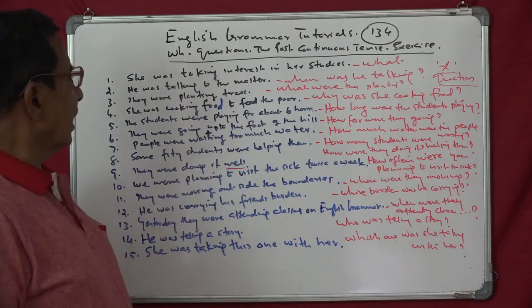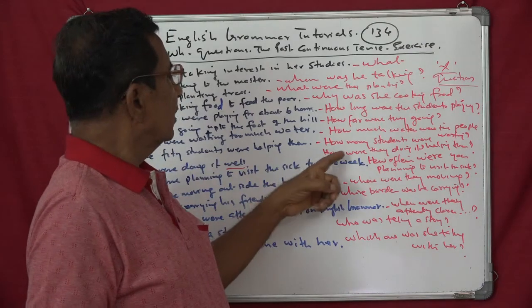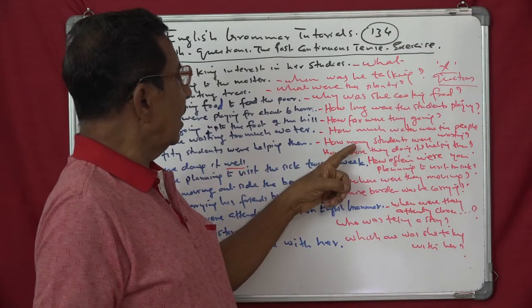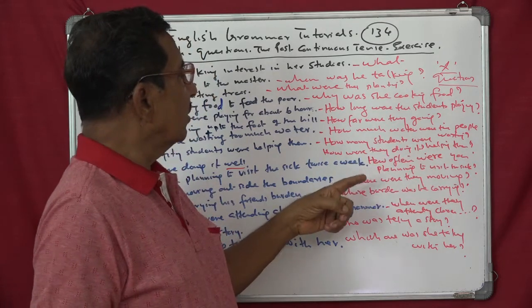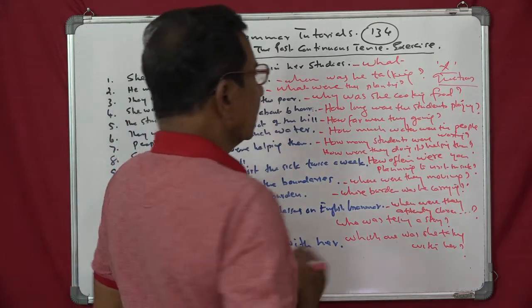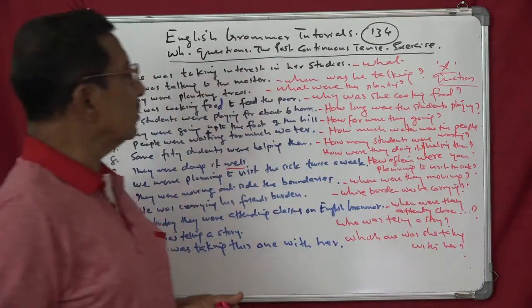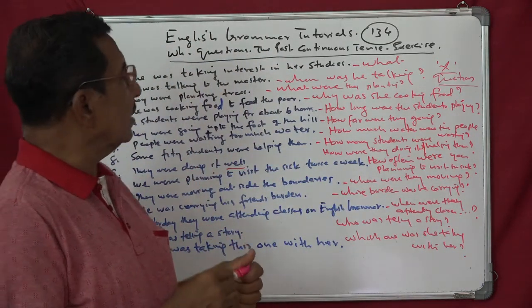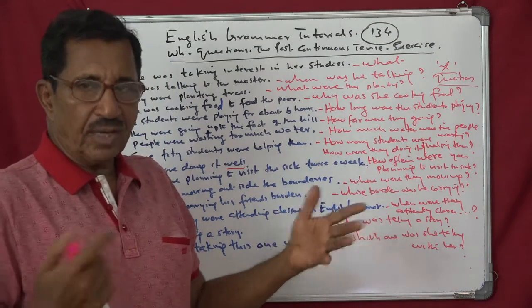Some 50 students were helping them. So you answer with a number. You can say, many students were helping them. Some students were helping them.